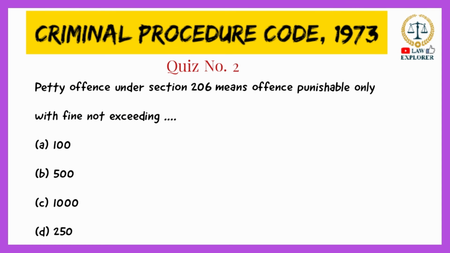Petty offense under section 206 means an offense punishable only with fine not exceeding: option A, 100 rupees; option B, 500 rupees; option C, 1000 rupees; or option D, 215. The right answer is option C, 1000 rupees.